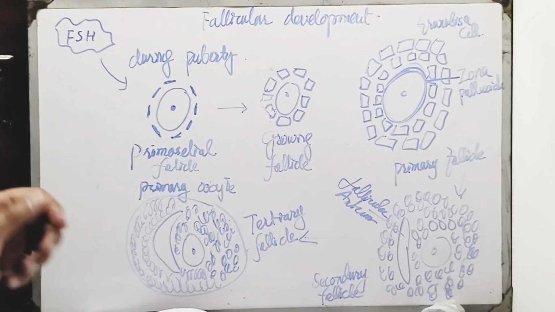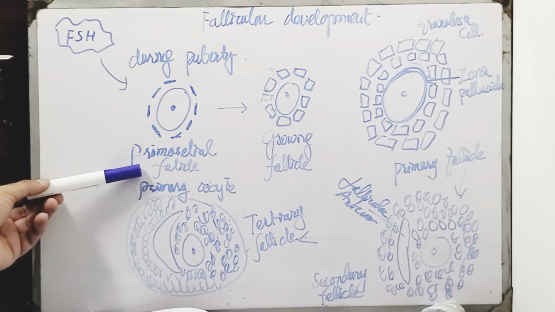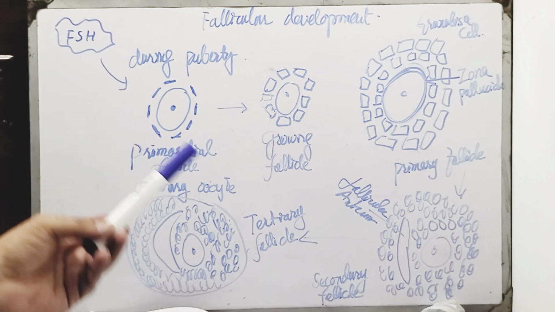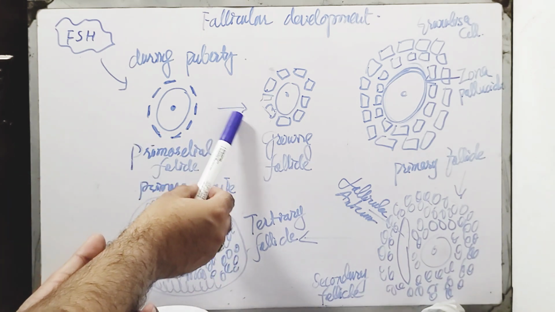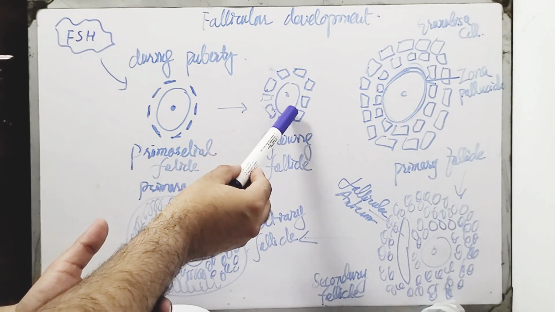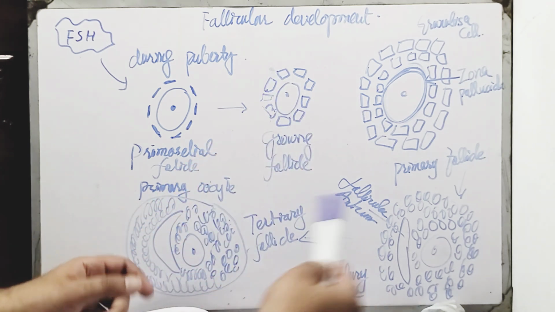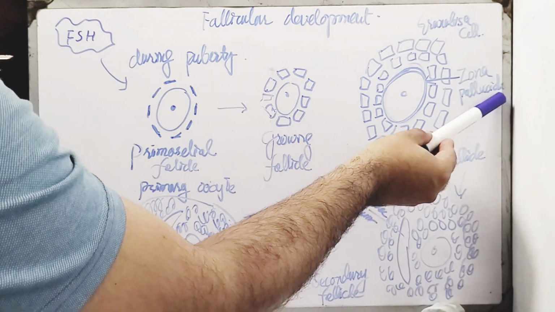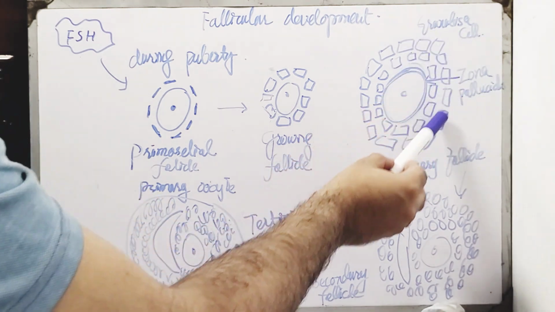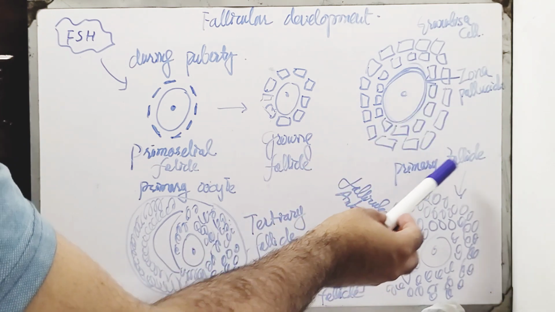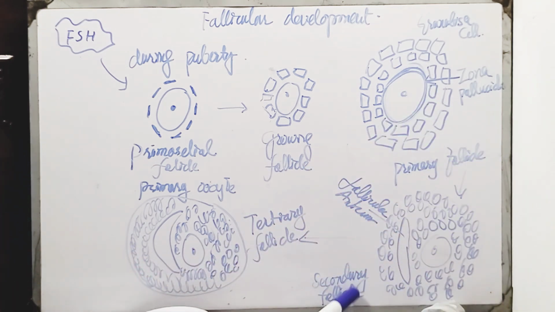Okay, now let's understand follicular development. During puberty, under the effect of FSH, the primordial follicle with the primary oocyte will develop into the growing follicle, which has cuboidal cells, which then further develop into the primary follicle, which has a zona pellucida and granulosa cells around the nucleus. The primary follicle then further develops into the secondary follicle, which has a lunar shaped structure called the follicular antrum. The secondary follicle then further changes to the tertiary follicle, which has a